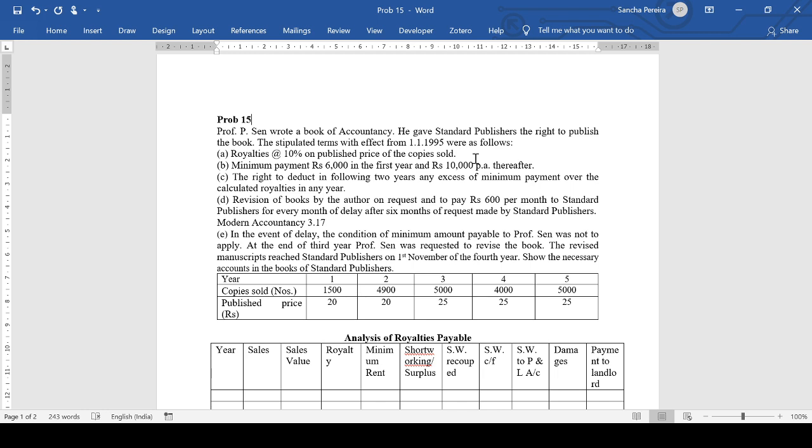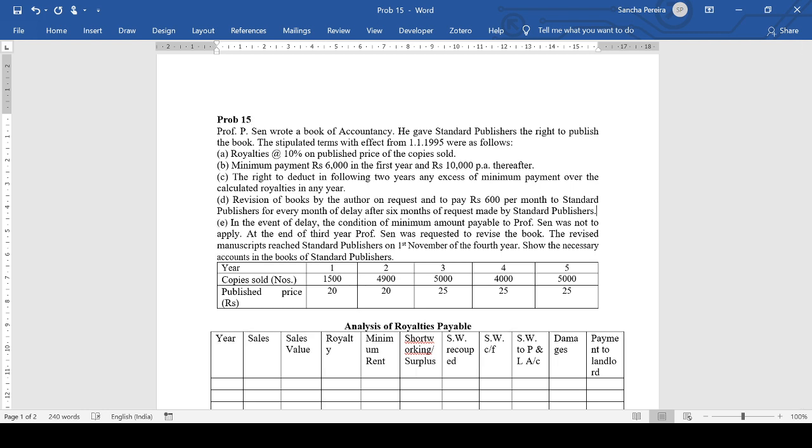Revision of books by the author on request and to pay rupees 600 per month to standard publishers for every month of delay after 6 months of requests made by standard publishers. Now, what happens when it comes to books? Even though a book is written at one point of time, after a certain period of time the book needs to be updated. Certain changes and additions may be made to the book. So as and when the publisher requests the author to update the book or make changes, the author has to do it. Now what is the agreement here?